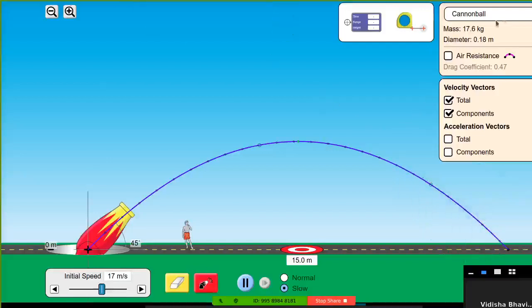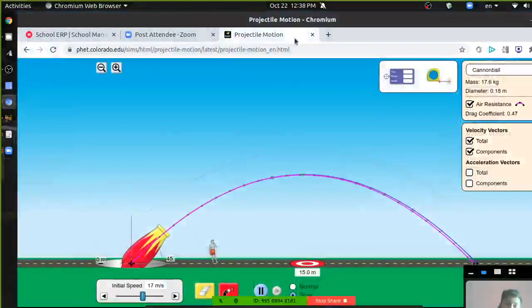Okay. If you consider air resistance, what do you think? Will it travel the same level? No, sir. Okay. It should cover shorter distance. See, slightly it is shorter. Okay. Is it fine? Clear? Yes, sir. Okay.